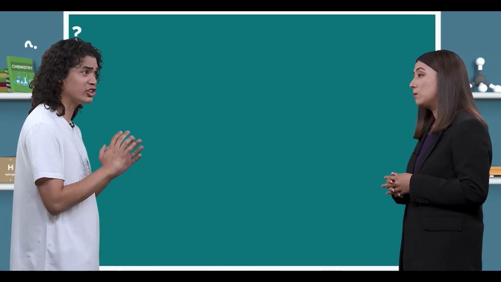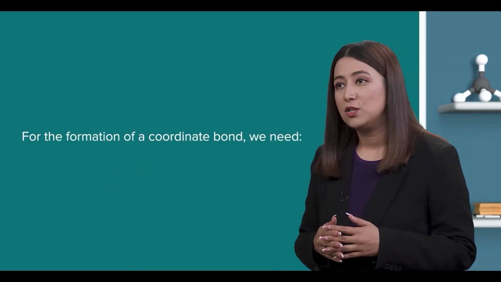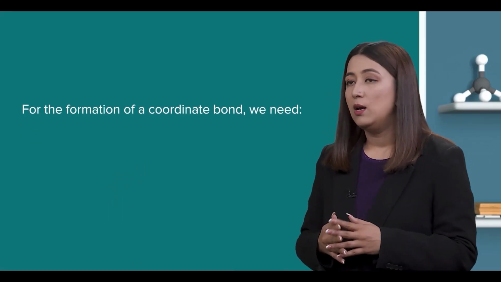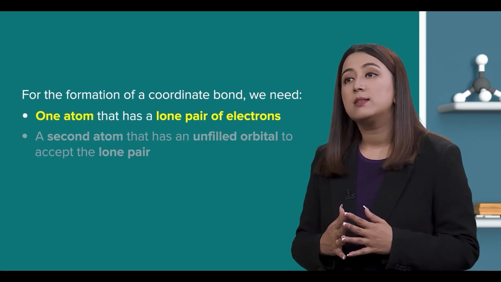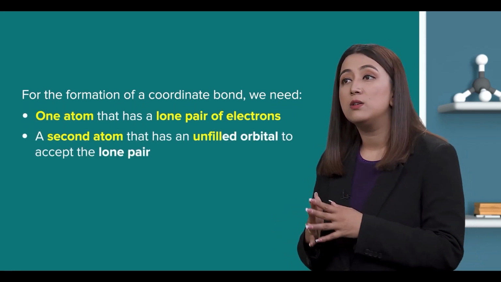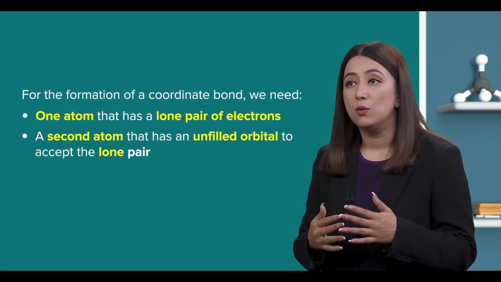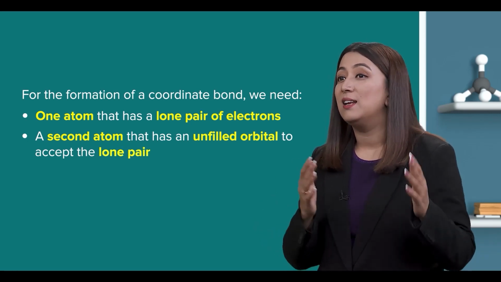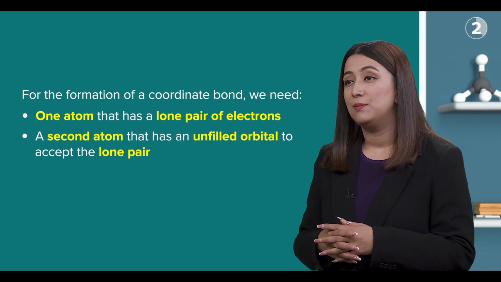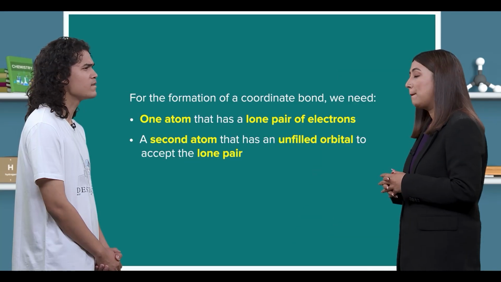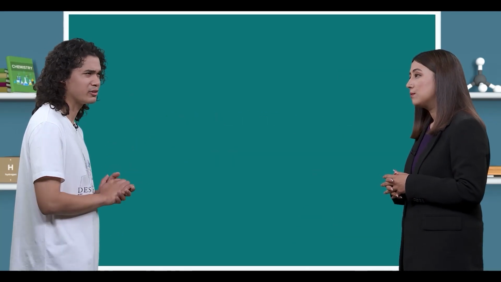So what are the conditions required for the formation of the coordinate bond? For the formation of a coordinate bond, we need one atom that has a lone pair of electrons and a second atom that has an unfilled orbital to accept the lone pair, in other words, an electron deficient compound. Can you give me an example, teacher?